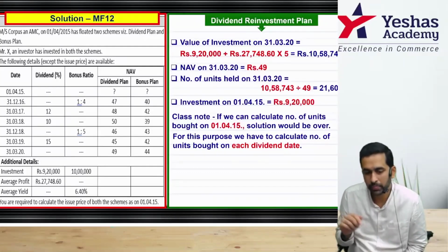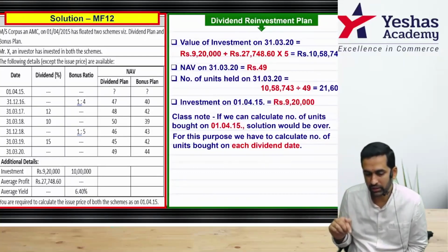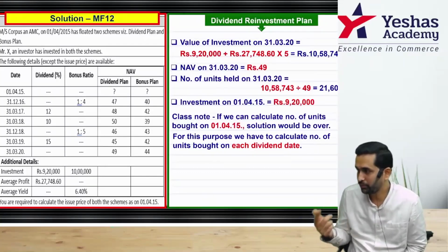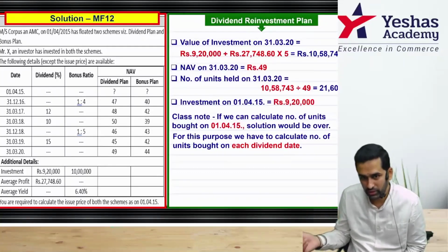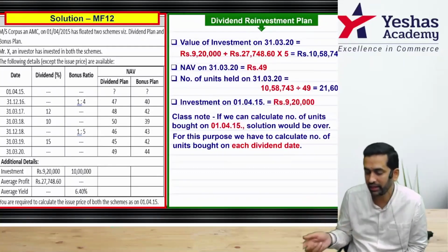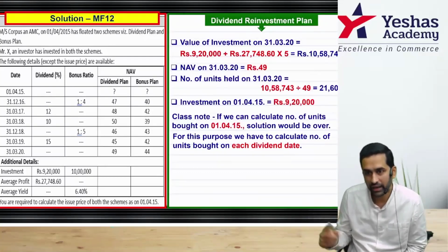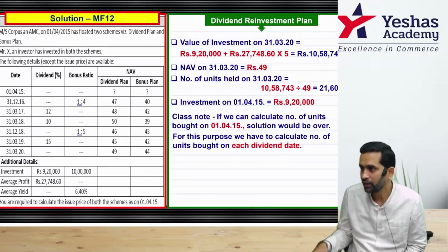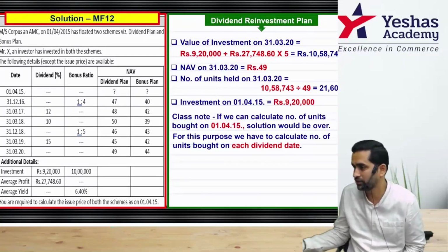You go to the question. Suppose you have X units. There was dividend paid on 31/3/17, correct? That dividend will not be paid. You will have units allotted. That will be the new base. On that, again on 31/3/18, some dividend will be calculated, but the amount won't be paid. Again, you get some units allotted. Then there is one more dividend at 15%. You get that. After considering that, you reach this number 21607.